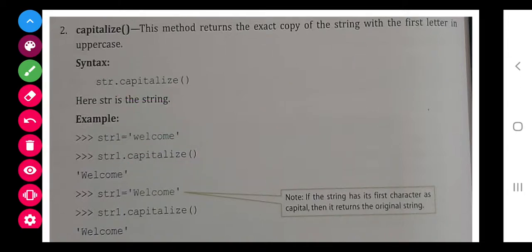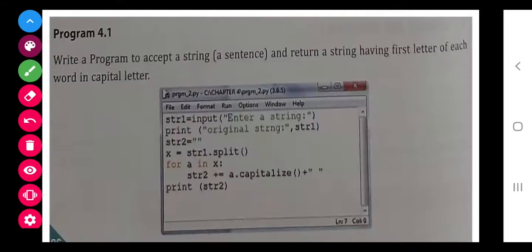Next is a very good program. It says: write a program to accept a string or a sentence and return the string having the first letter of each word in capital.